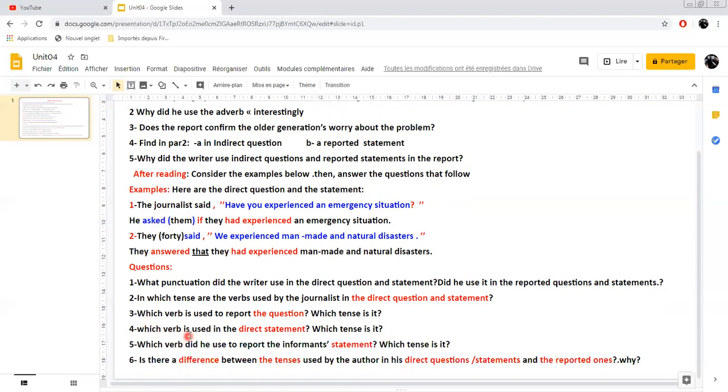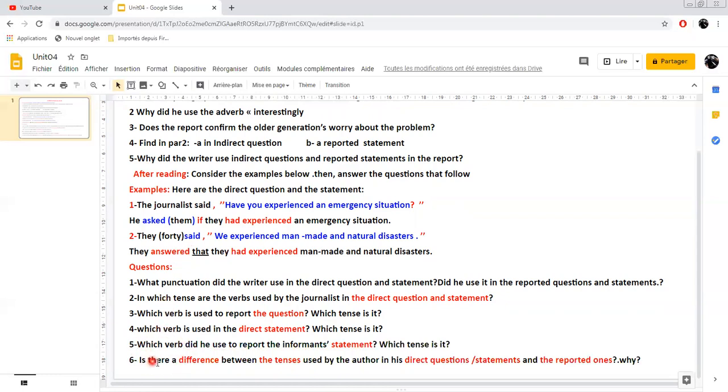Number 4: Which verb is used in the direct statement? That means here. Sorry, here. "They said", and this is the direct statement, of course. Which tense is used here in the verb? Number 5: Which verb did he use to report the statement? This is what they said, and this is the reported statement here. So which verb is used, and in which tense is it?